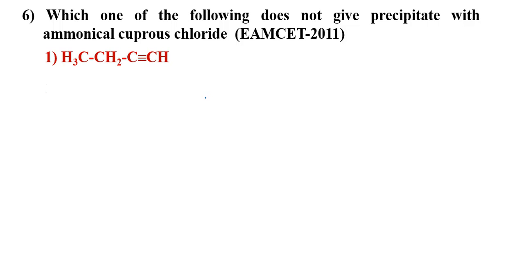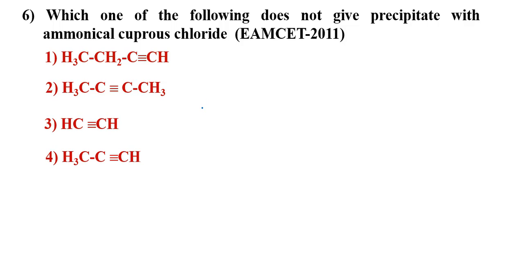Which one of the following does not give precipitate with ammonical cuprous chloride? Ammonical cuprous chloride, this is also known as a test for terminal alkynes. The question is asking does not give. Be careful whenever incorrect-type questions, do not give, in those questions you have to carefully give the answer. Generally our conscious will say, okay, the test is giving, that's why we will take this answer, so we don't think about other options.